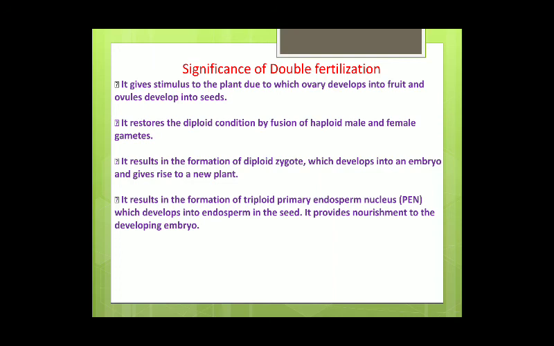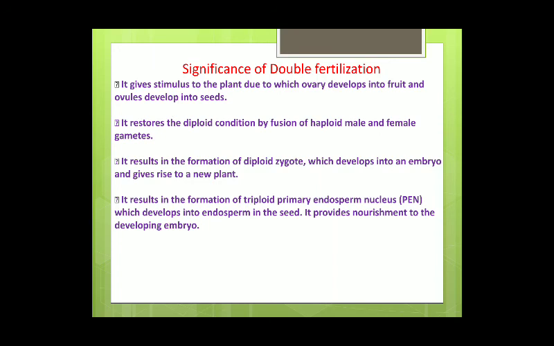Once again, I will repeat these significances of double fertilization. It gives a stimulus. That means without fertilization, without the pollen tube penetrating into the embryo sac, there will be no fruit and seed formation in plants. That means fertilization is very much important. It restores the diploid condition. Without fusion, without fertilization, there will be no formation of diploid stages in the life cycle. That means for the formation of the sporophyte, fertilization is a prerequisite.